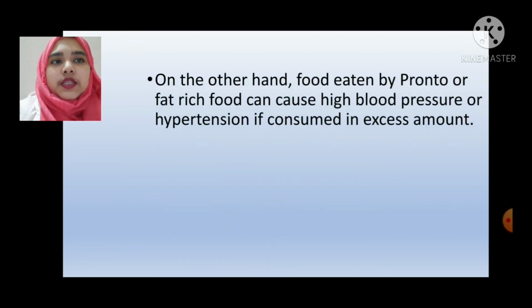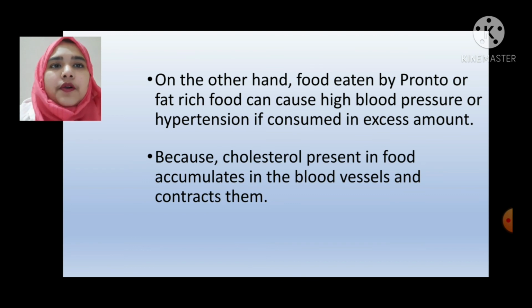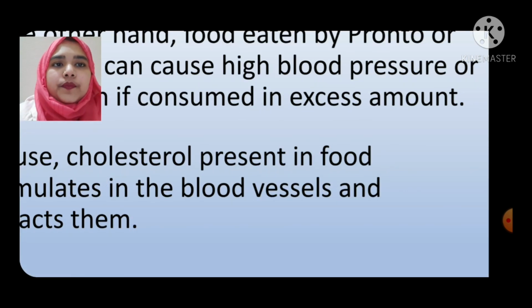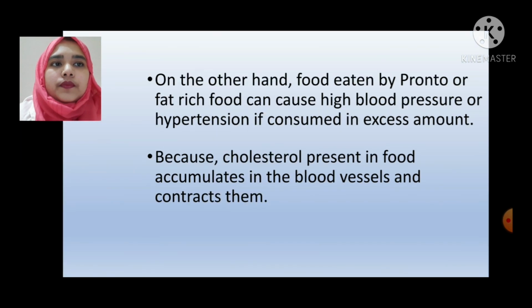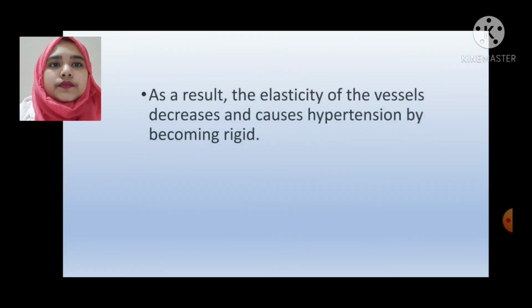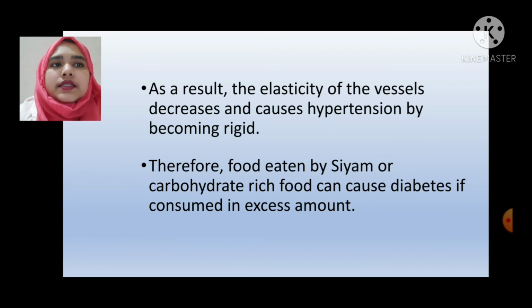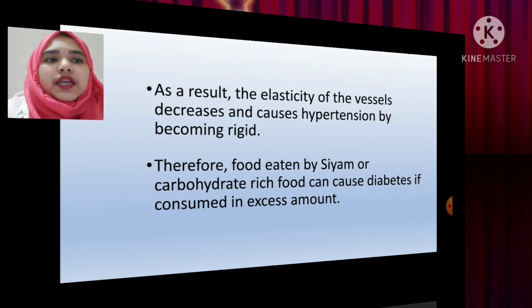On the other hand, food eaten by Pranto, or fat-rich food, can cause high blood pressure or hypertension if consumed in excess amount, because cholesterol present in food accumulates in the blood vessels and contracts them. As a result, the elasticity of the vessels decreases and causes hypertension by becoming rigid. Therefore, food eaten by Siam, or carbohydrate-rich food, can cause diabetes if consumed in excess amount.